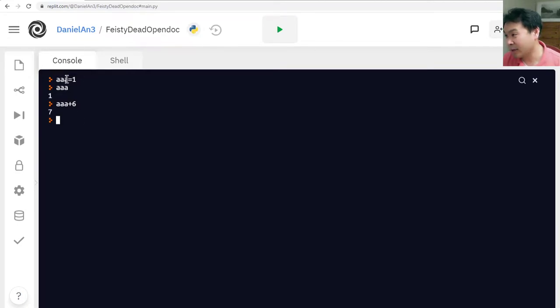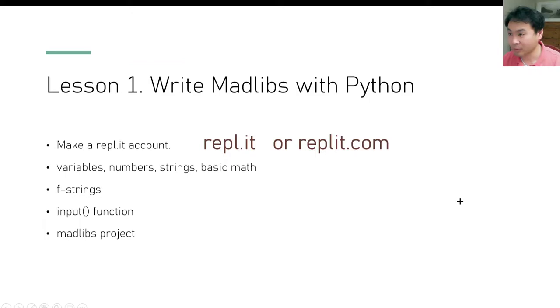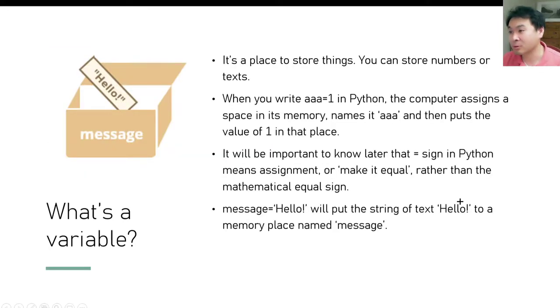So AAA is what's called a variable in Python. In programming languages, there's always a way to store information, and that's called a variable, okay? So let me explain this a little bit more. What's a variable? Well, it's like a box where you store information. So when you write AAA is equal to 1 in Python, the computer assigns a space in its memory and names it AAA, and then puts the value of 1 in that place.